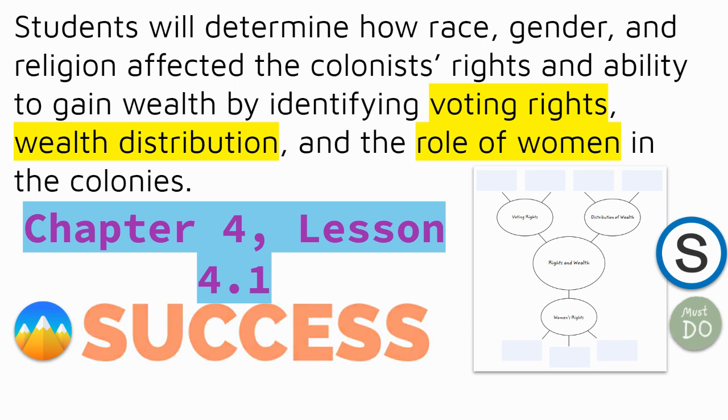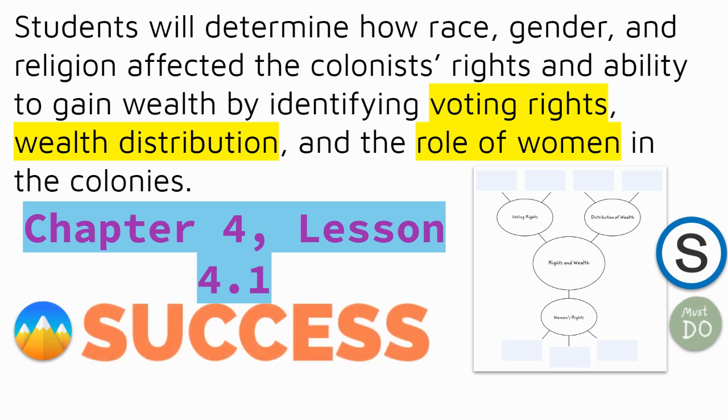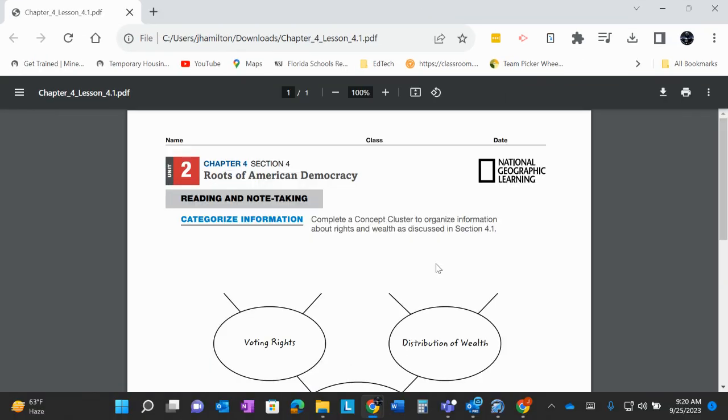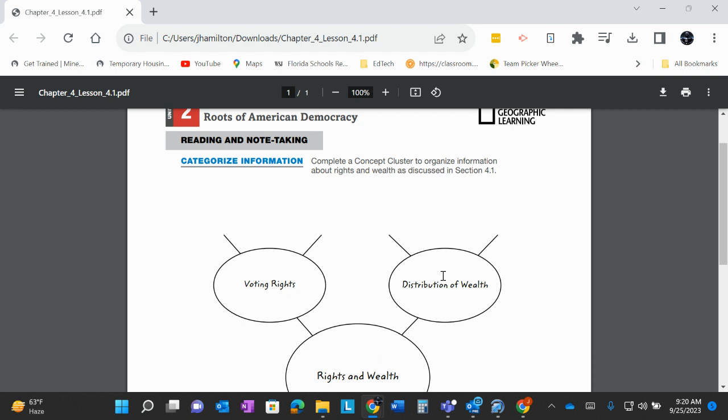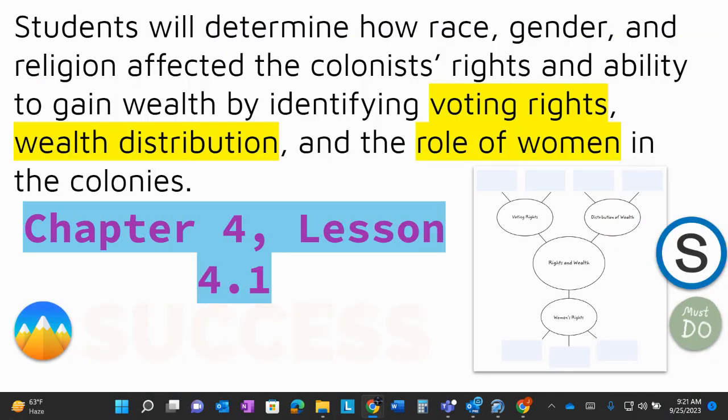We looked at students will determine how race, gender, and religion affected the rights and abilities to gain wealth by identifying voting rights, wealth distribution, and the role of women in the colonies. That's what we're looking at, and we're going to put it all on this. You'll see that there is voting rights, distribution of wealth, and women's rights, and there are three things down here. You should be able to type directly onto the document in the Schoology assignment, or write directly on it. All right. Let's get into it.